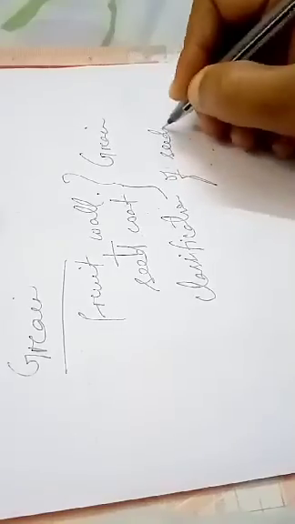Classification of seeds. Seeds are classified basically on two basic types. First type is on the basis of cotyledons. Some seeds have only one cotyledon. They are called monocotyledonous seeds. Some seeds have two cotyledons.